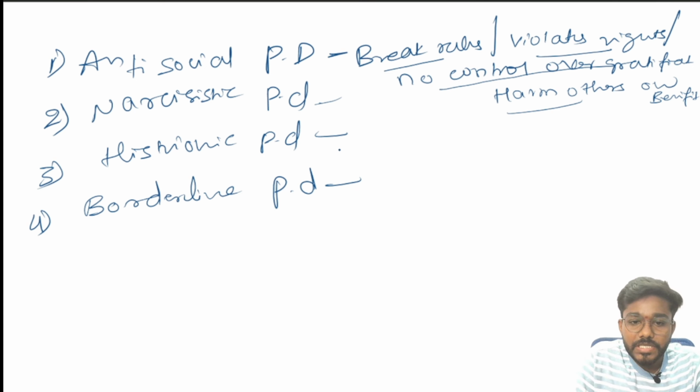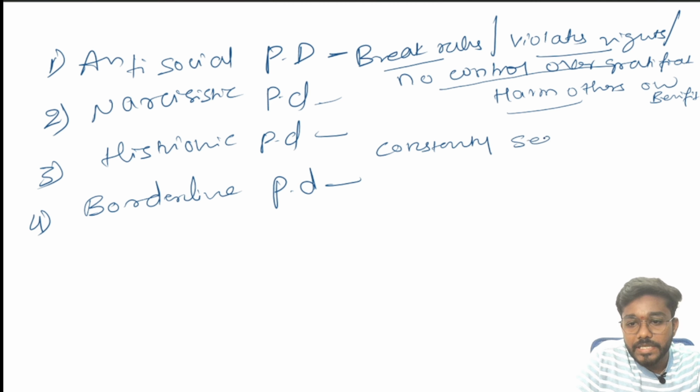Next one is histrionic personality disorder. The word you are supposed to remember is constantly seeking behavior. What is constantly seeking? Constantly seeking attention from others.